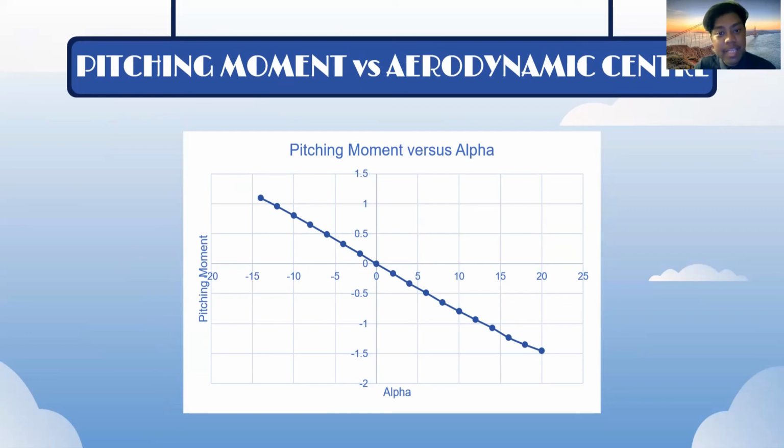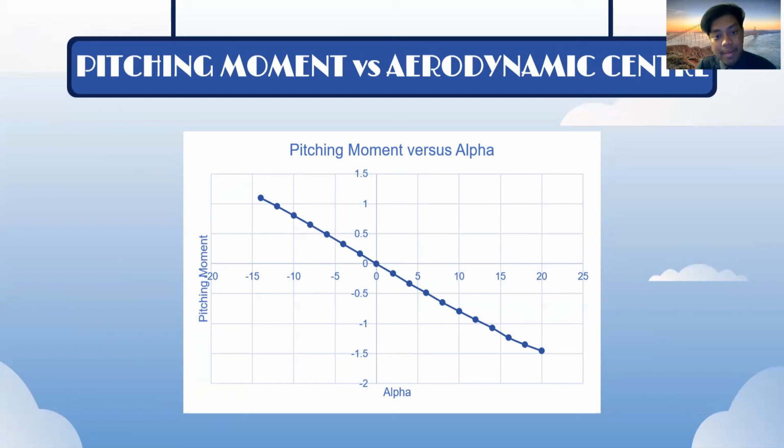The aerodynamic center is the airfoil chord line where the pitching moment coefficient does not change with the angle of attack. Okay. This figure depicts the relationship between pitching moment coefficient and angle of attack. This graph shows a downward tendency in the direction of airflow. The airflow has a positive and negative value.